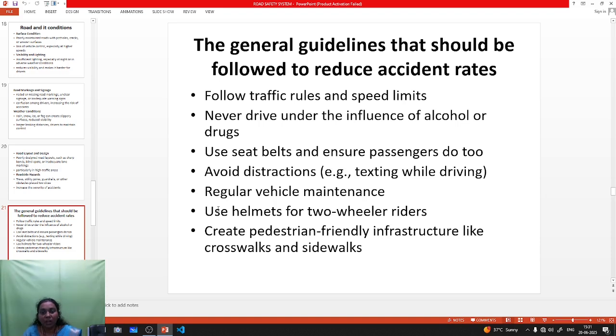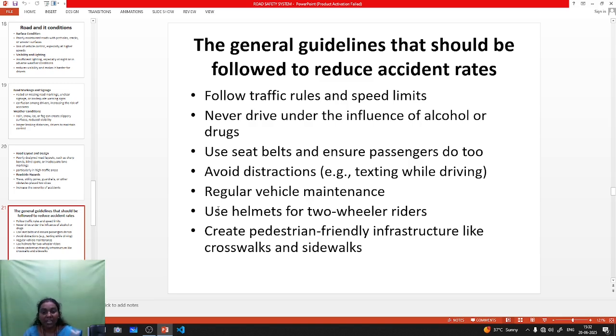Next one is avoid distraction. Especially when driving four-wheelers, buses, lorries, or other vehicles, avoid distraction. Two-wheelers also, don't use texting or talk to someone or eat something, or listen to songs. So these are some distractions, like playing with children while driving. So you must avoid this distraction. If you are driving the vehicle, you only drive the vehicle, do not do the others.